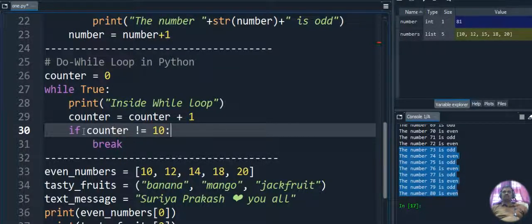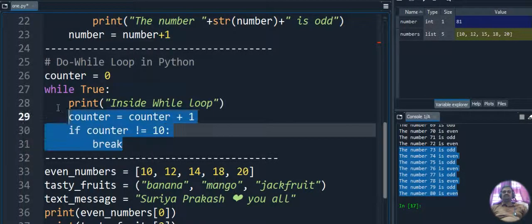Okay. So here what we are doing, we are checking the condition at last. In do while also we check the condition at last, because do while is also an exit control looping statement. Like that here we are doing it with the use of while. We do not have do while in Python, so we are just making while behave as do while.